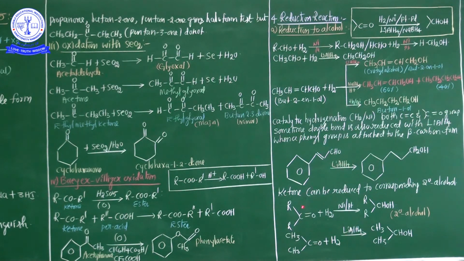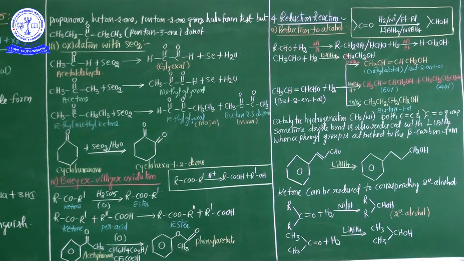And see one more important point here. A ketone can be reduced to the corresponding 2-degree alcohol. This will continue in my next class. Up to here you have successfully finished aldehyde reducing character. Now we will start ketone reducing.